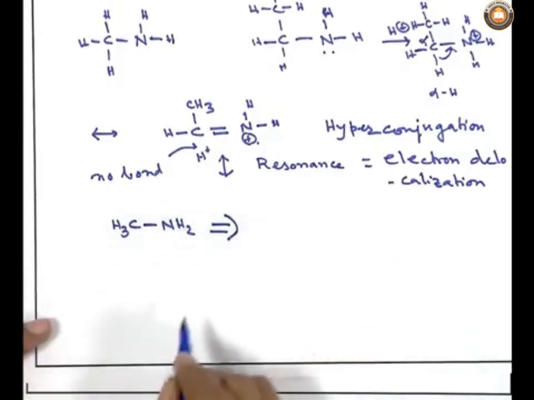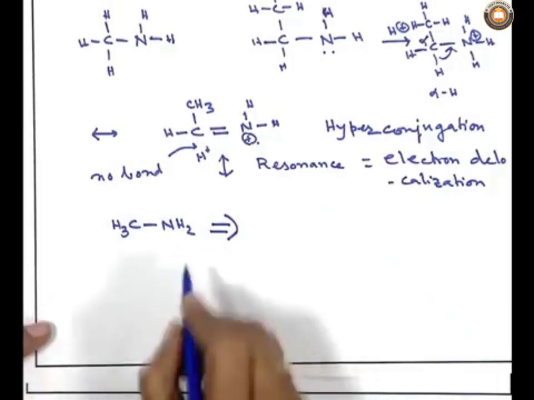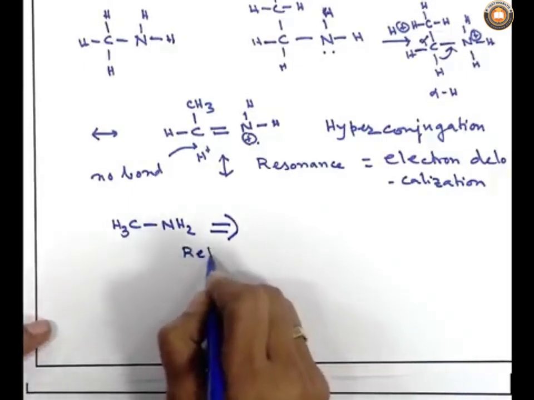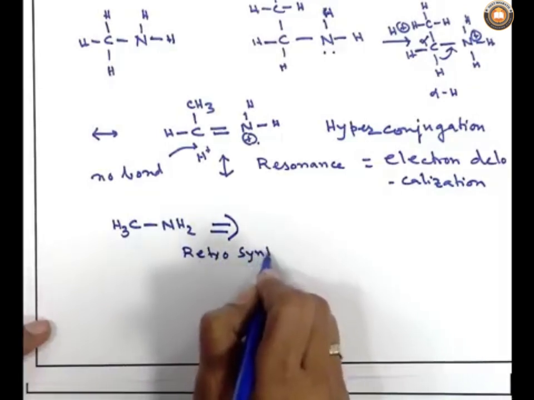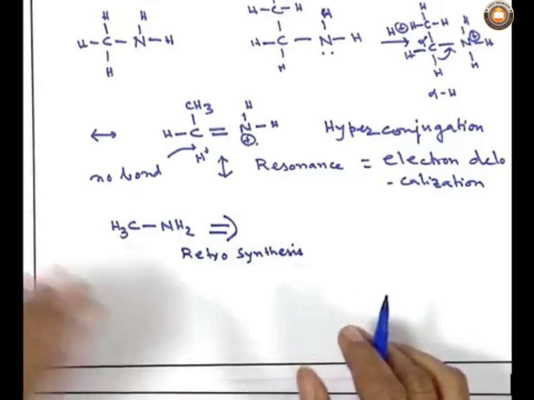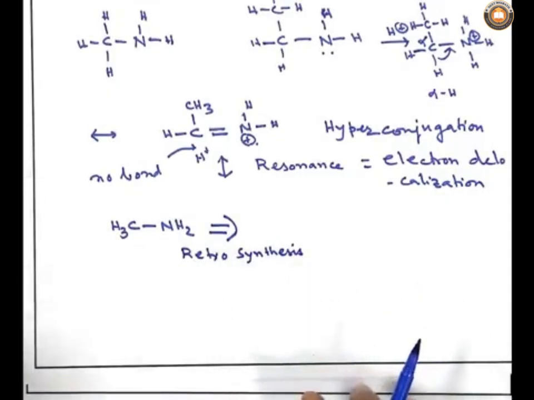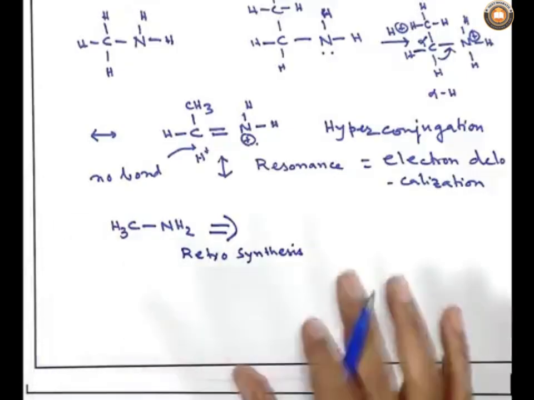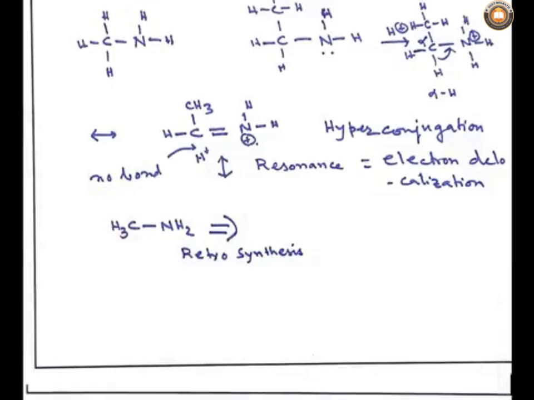Now, I will write another very interesting thing: how to know or how to prepare this type of compound, a very simple compound with a carbon-nitrogen bond. One simple way is to write an arrow like this. This arrow is reserved for retrosynthesis, which means reverse synthesis. I say that if we know how to make a compound, we should know how to break the compound. So, now take it in the carbon-nitrogen bond formation.